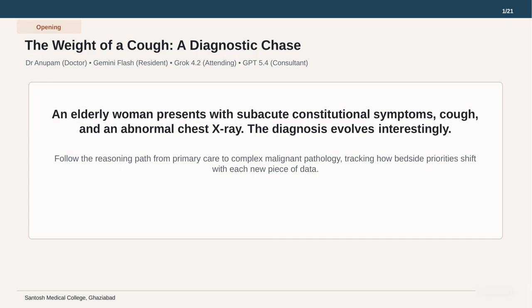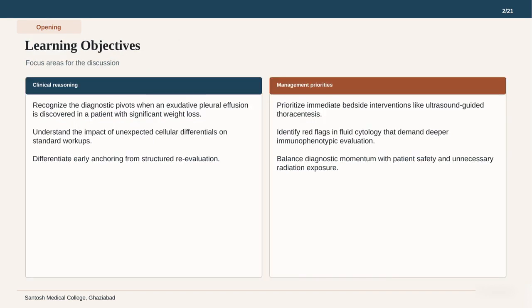Before we dive into the specific patient details, let us take a moment to establish our core learning objectives for this session. Looking at these learning objectives, we have divided our focus into clinical reasoning and management priorities. In the left column, we aim to recognize the diagnostic pivots that occur when an exudative pleural effusion is discovered in a patient with significant weight loss.